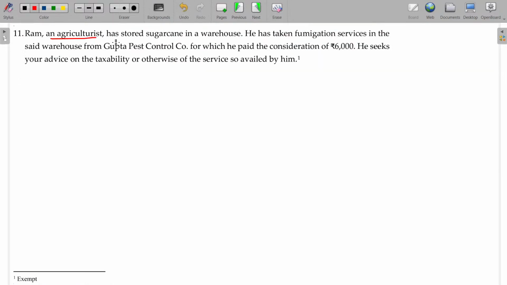Ram, an agriculturalist, has stored sugar cane. Sugar cane is an agriculture produce only. Sugar is different. Sugar cane is agriculture produce. He has taken fumigation services in the said warehouse from Gupta. Pest fumigation is nothing but, okay, any medicines for controlling the pest, for which he paid a consideration of 6,000. All these things are related to the agriculture produce only. So exempt. But storing sugar is different. This is sugar cane.